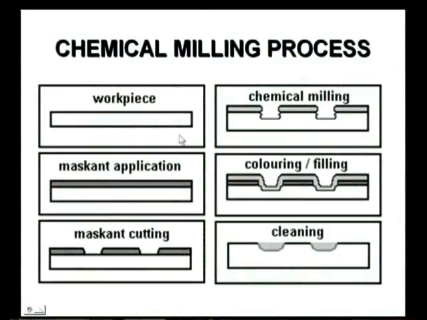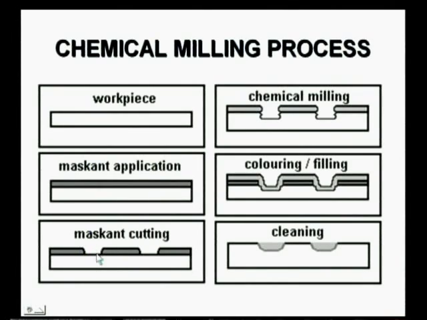Now let us go for the different types of processes. Rinsing is also over. Here you see the chemical milling process. These are the five steps we have given. This is the workpiece, and here the maskant is applied, and here is the maskant cutting, because I want to go for the milling operation only here.